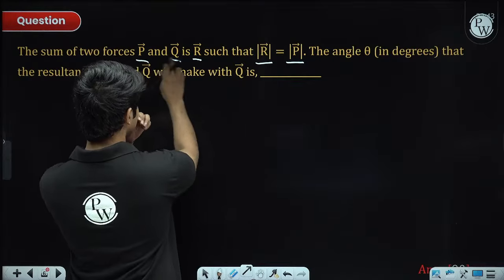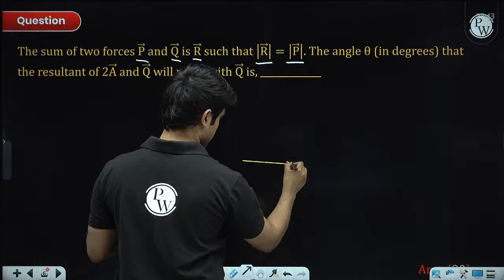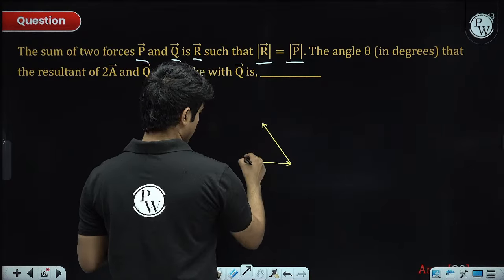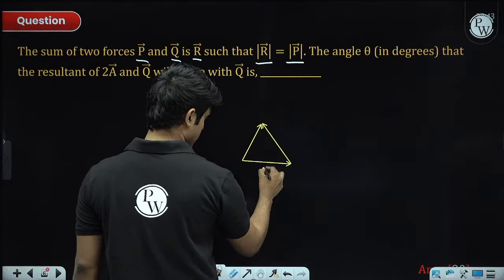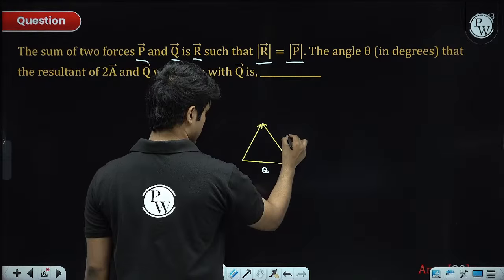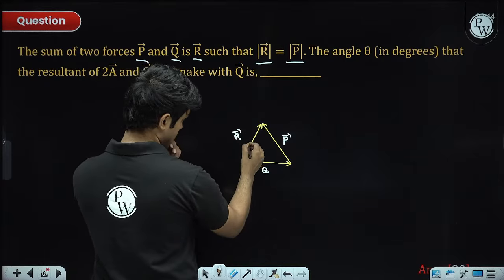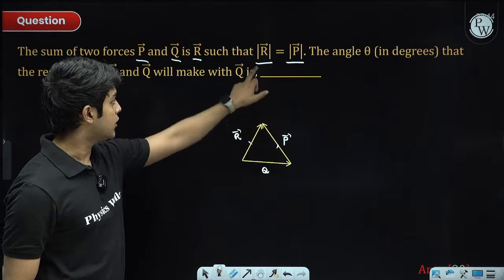P and Q. So let's say this is Q vector, and let's say this is P vector. So this will be the resultant vector. Okay, so this is Q, this is P, and this is the resultant vector. This side length is equal to this side length because their magnitudes are given to be equal.